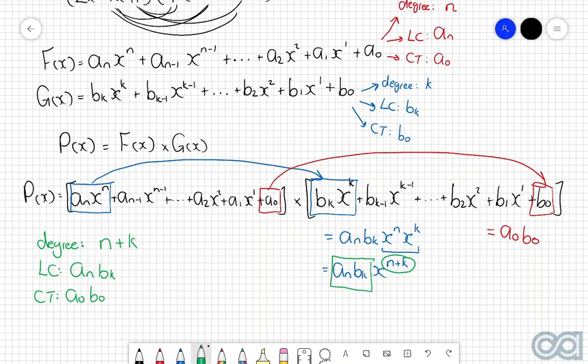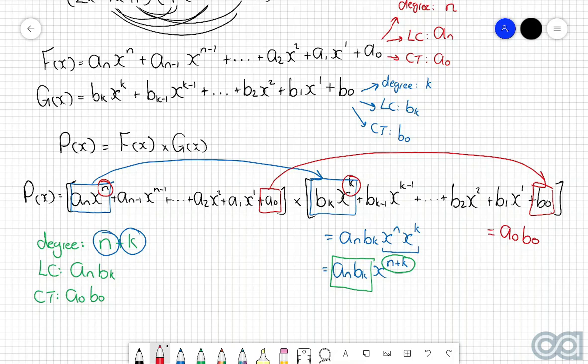Now, this is all well and good, but we now need to understand how we can generalize these findings into a much broader sense. Let's start off with the degree, because what we found about p of x is that the degree will be n plus k. However, what we can notice here is that we originally defined n as the degree of f of x, and k as the degree of g of x. So what this therefore tells us is that the degree of p of x is the sum of the degree of f of x and the degree of g of x. So in other words, if you've got two polynomials that are being multiplied together, the degree of the product will be the sum of the two individual degrees.